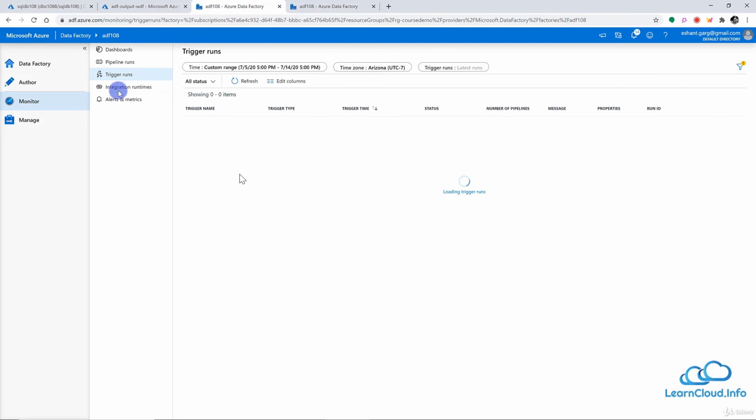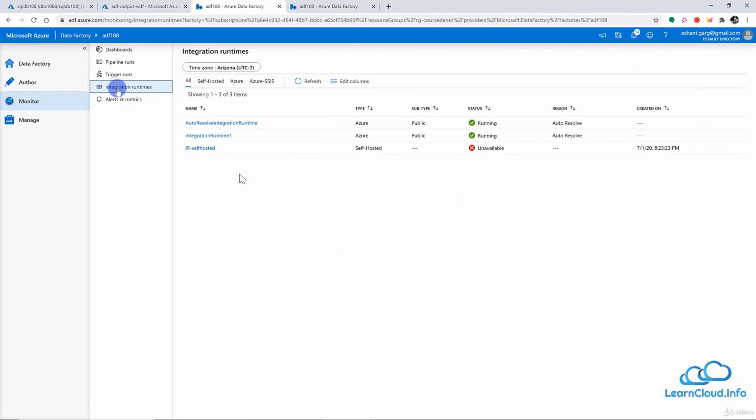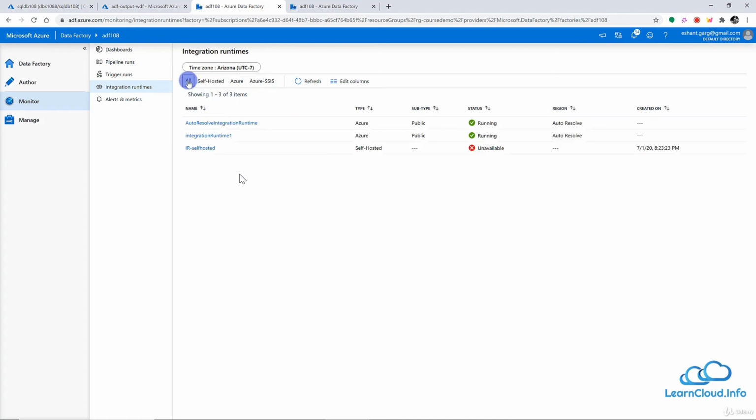So this is it. And now let's go to the integration runtime here. In integration runtime, as we discussed in the previous lessons, we can have 3 types of integration runtime: SSIS, self-hosted, or Azure, which is also the default. And I can see all of them here right now. But if you want, you can filter them as self-hosted. So I have one. Or Azure, or SSIS. I do not have any for SSIS. So let me click on All here to see all the integration runtimes.